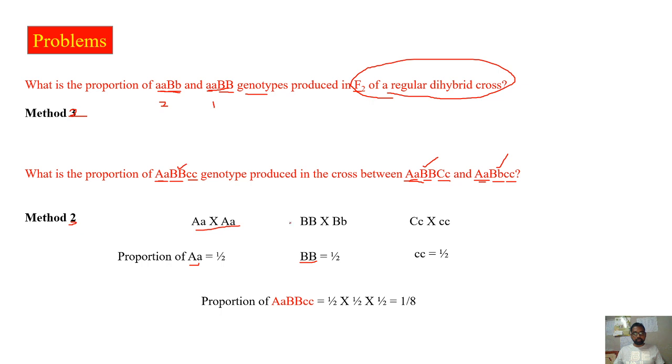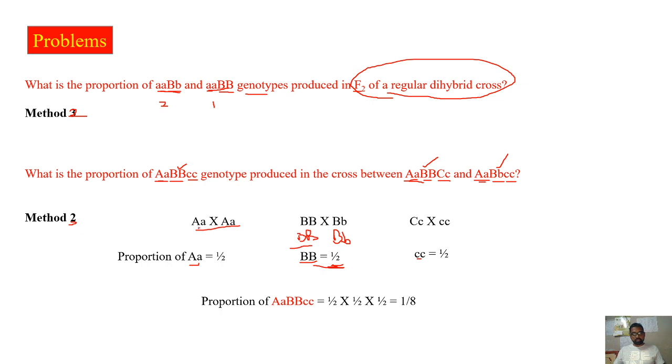In this, the proportion is half, because I'll get only two types, capital B type and capital B small b type. Therefore, the proportion of this will be half. The same way, third one, capital C crossed with small c. What is the proportion of small c? It looks like a monohybrid test cross, in which small c will be half.